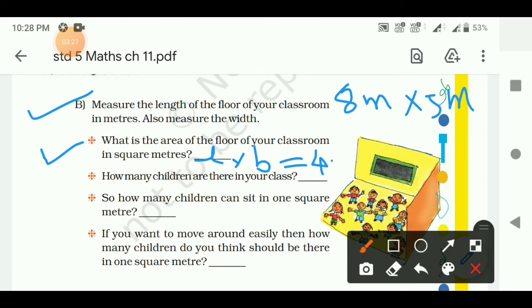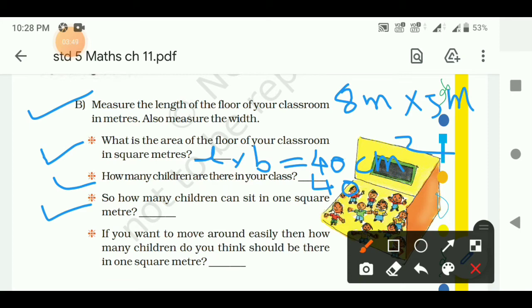So the area will be 40 square meter. Then how many children are there in your class? I am writing here 40. If there are more students, you can also write 50 or more.